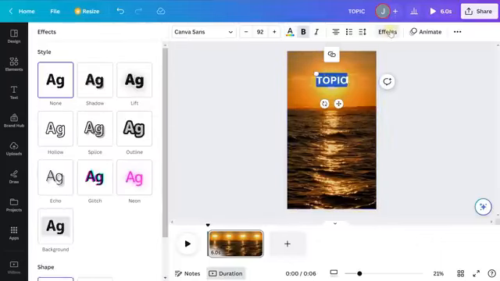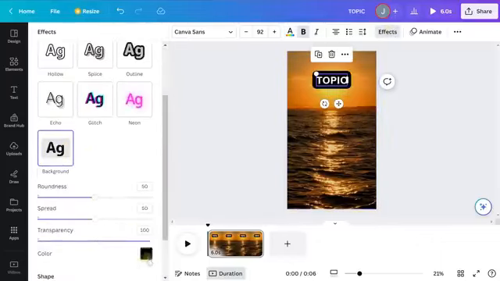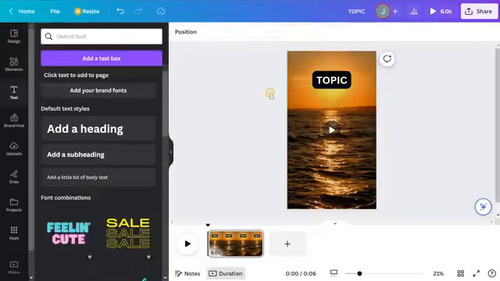So we'll click effects. We'll go to background. And by default, it usually is black, but if not, click the color, select black. And we'll click out of that. And you can see we have our topic text basically ready to go.